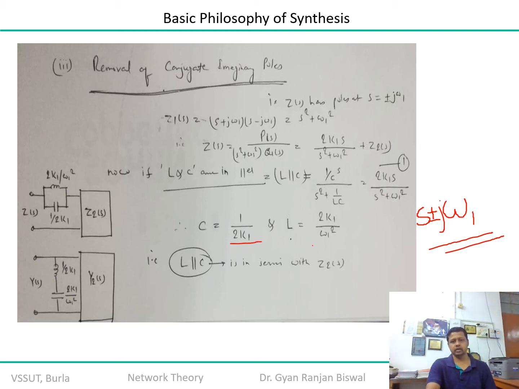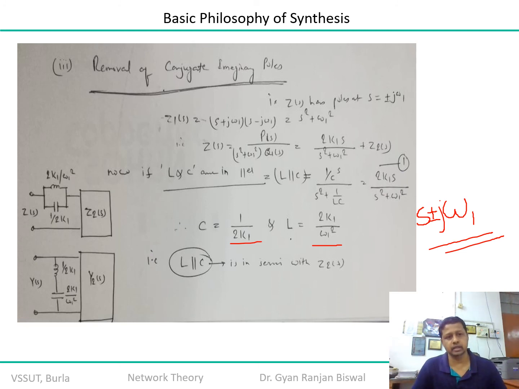So the values of C and L can be worked out in terms of the natural frequency and the constant k1. The value of C is 1 by twice k1 and the value of L is twice k1 upon omega 1 square. You can verify from here that omega 1 square is equal to 1 upon LC, right?